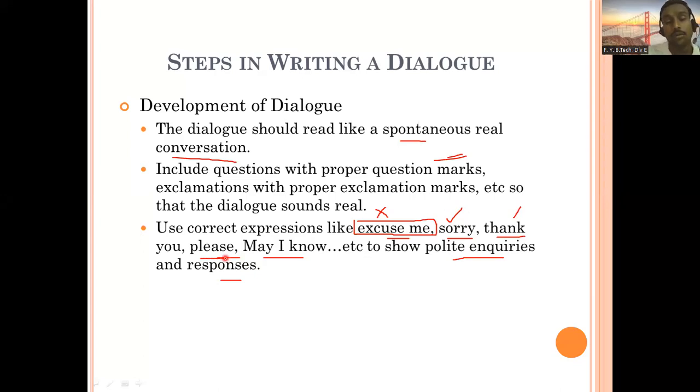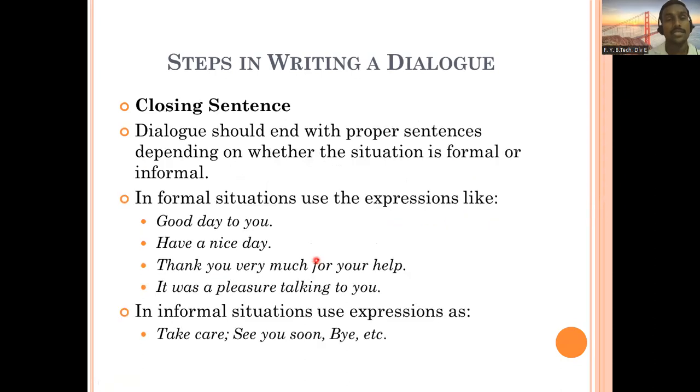Then here is "may I know". Sometimes you want to know something, and if you're asking someone, you can begin like this: May I know what the time is right now? May I know when the meeting will start? May I know where to go? May I know how to do these things? So "may I know" becomes your polite inquiry. This way you can make your conversation polite. Then let's go to the next slide.